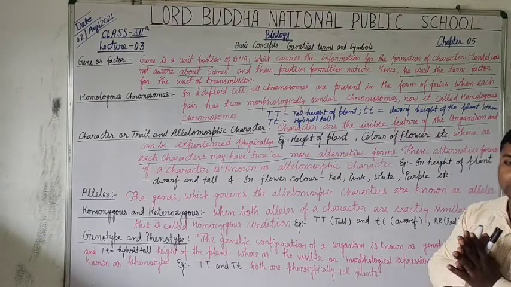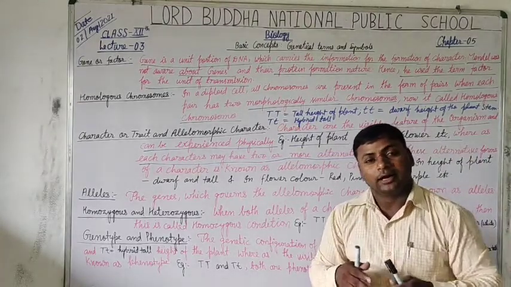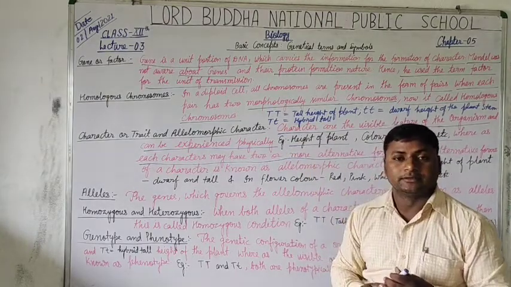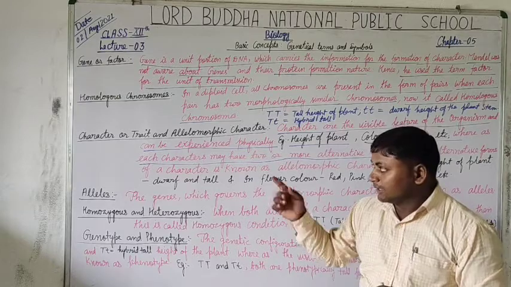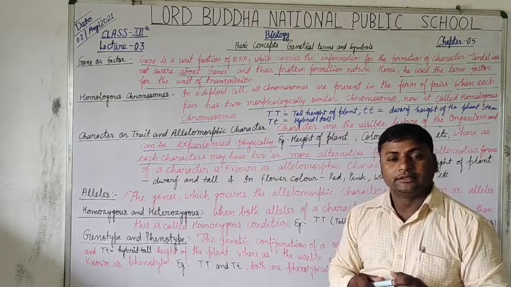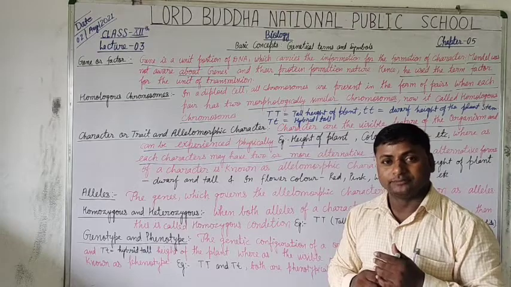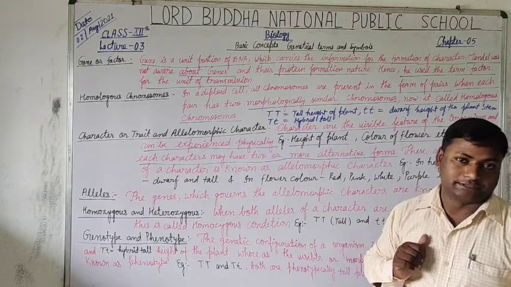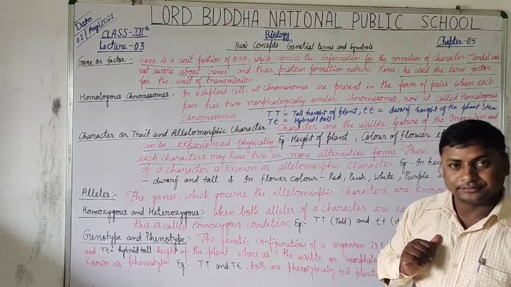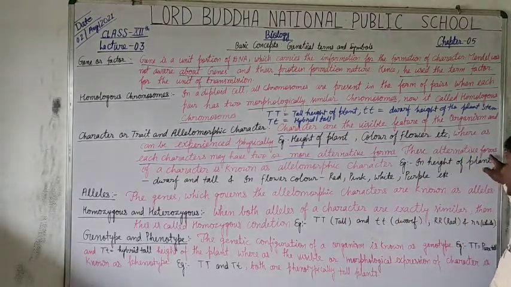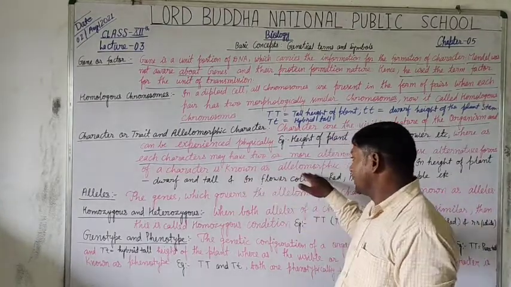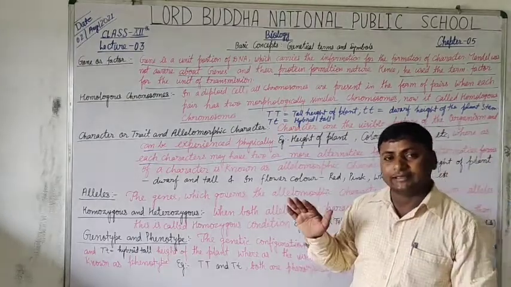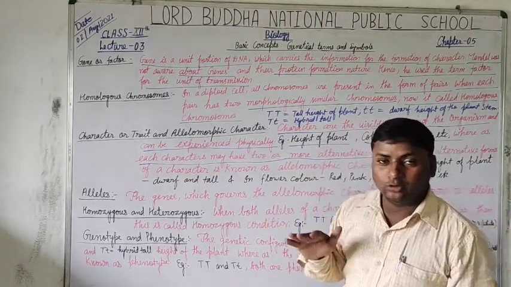So never confuse the character and allelomorphic traits, because the character or trait is just a physical feature, and the allelomorph is the variety of that physical feature. Is that clear? So these alternative forms of a character are known as allelomorphic characters or allelomorphs. You can easily pronounce it, allelomorphs.